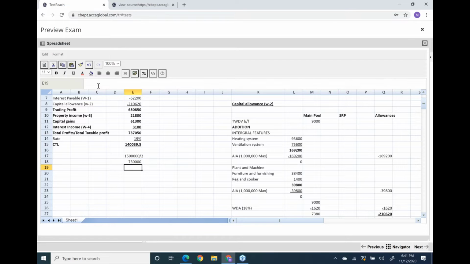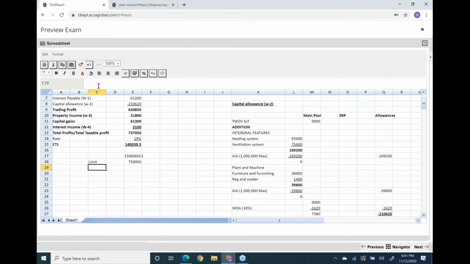No, the accounting period is exactly 12 months, so no need to apportion for that. But yes, because of the 51% group of companies, you need to apportion the limit. So your limit is 750,000.